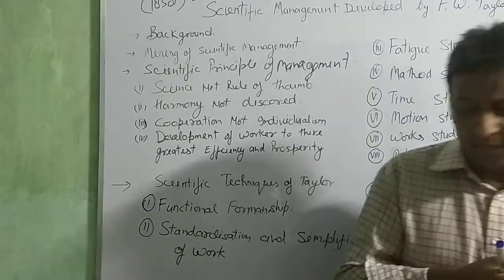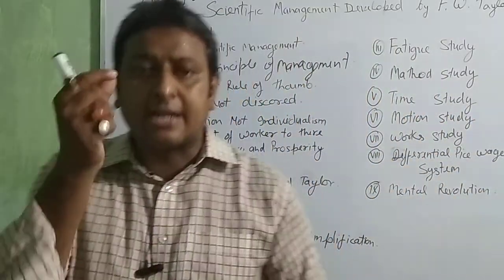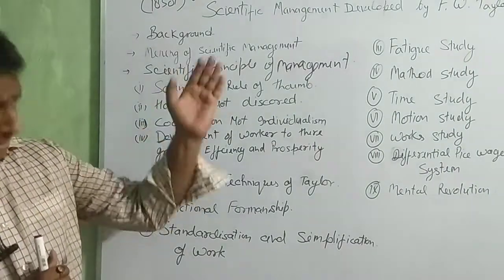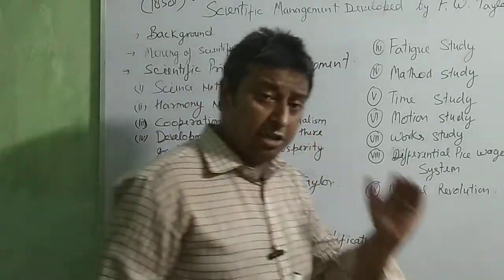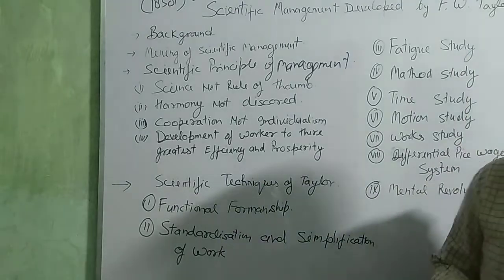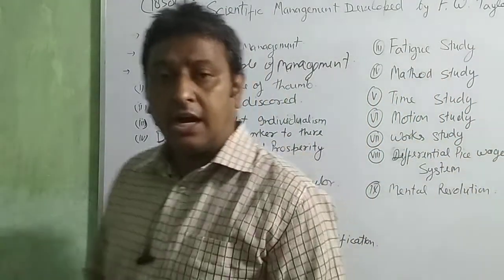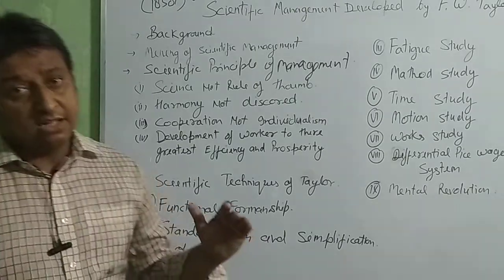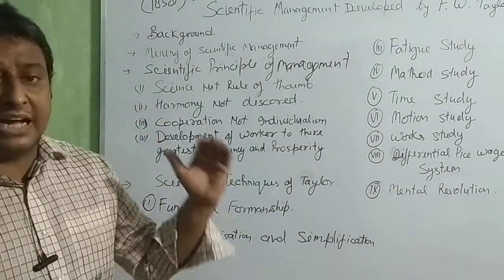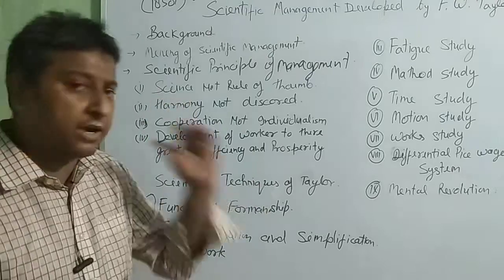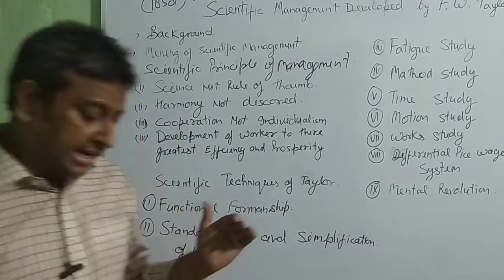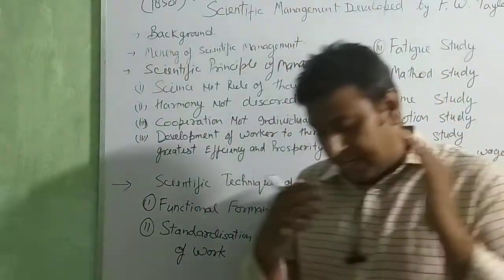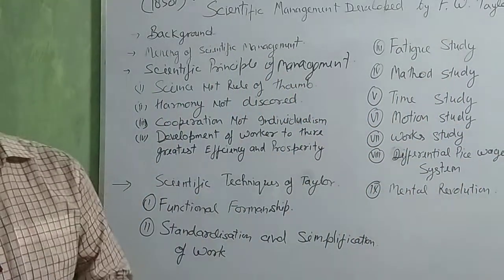Same here. F.W. Taylor is saying that if you give your worker work continuously for 8 hours, they produce at 100% efficiency for 4 hours, and after that efficiency decreases, and by the last hour of the 8 hours they come down to an efficiency of 10%, 20% or 15%.